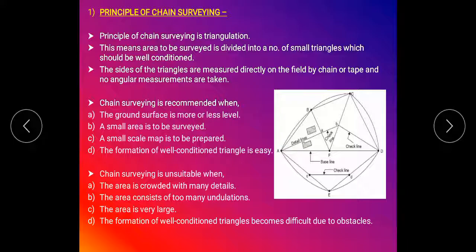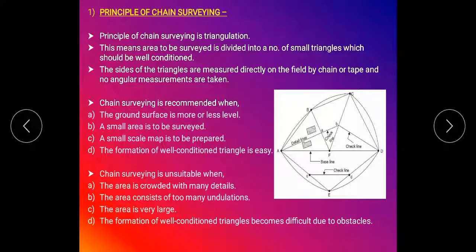Then this area is divided into triangles. We see there is a point F in the middle of the area, and this point F is connected to the other main stations, that is F to B, F to A, F to C, F to D. The area is divided into triangles when we connect F to the other main stations.